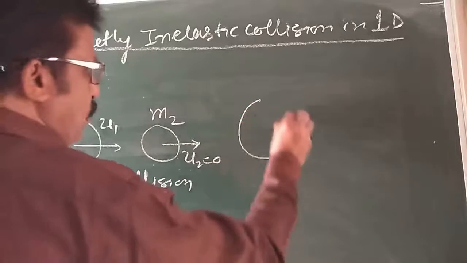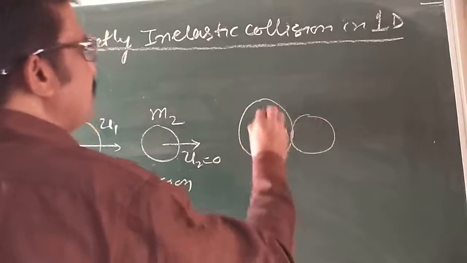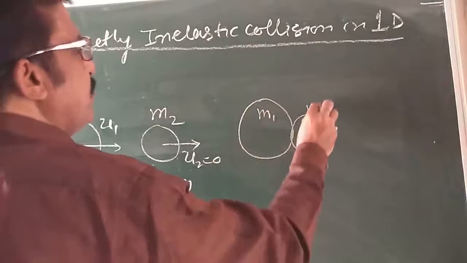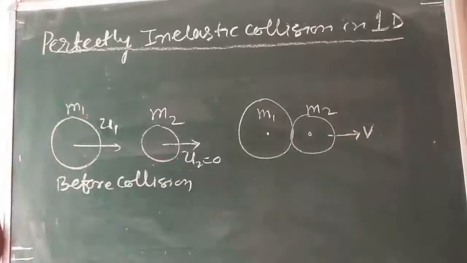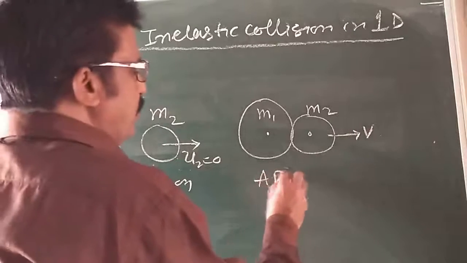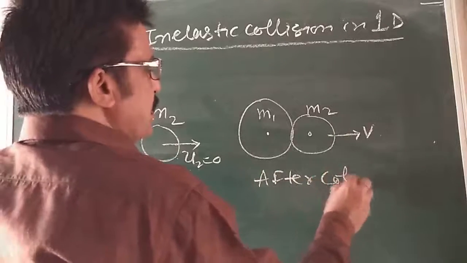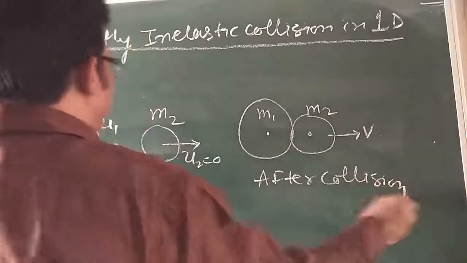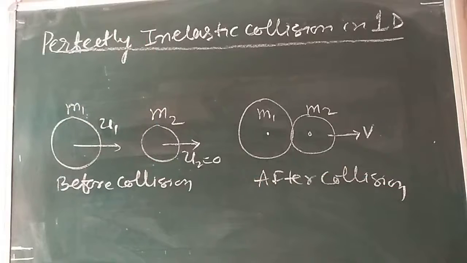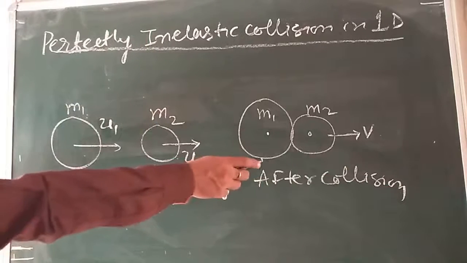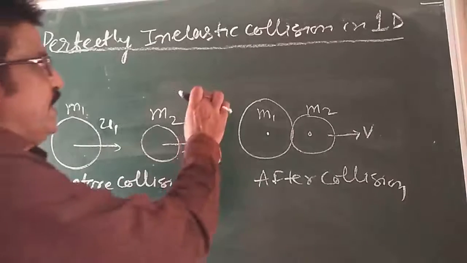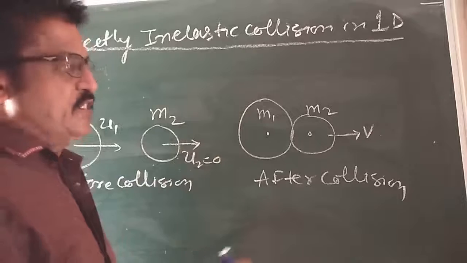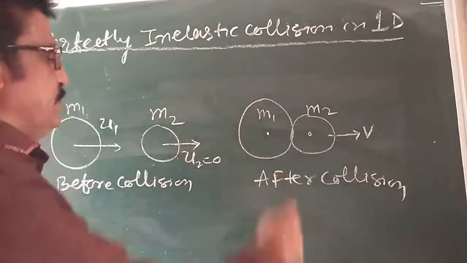Here, after collision, suppose both stick together. Here is m1 and here is m2, and both are moving with a velocity v. This is the condition after collision. So note it down here: the two bodies move together with a common velocity v, and the collision is a perfectly inelastic collision, that's why they are stuck together.